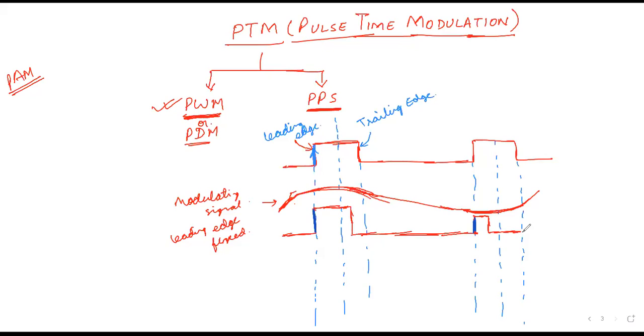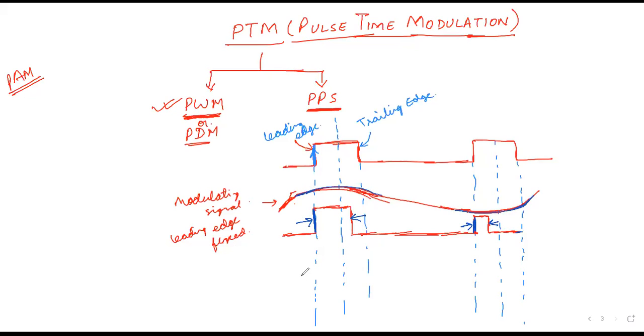So based on the amplitude of the signal, the trailing edge's position is varied. तो यहाँ पर जो विड्थ देख रहे हैं, this width is minimum. यहाँ पर जो पल्स का विड्थ है वो मिनिमम है, और यहाँ पर पल्स का विड्थ जो है वो मैक्सिमम है, based on the amplitude of the signal at this point and at this point, at this range. Okay,